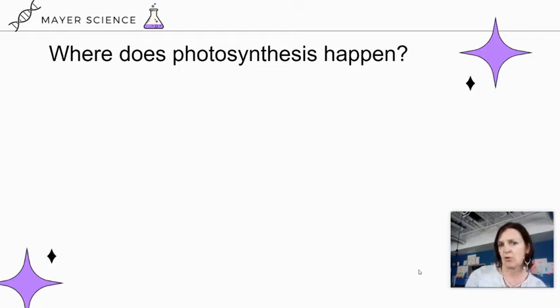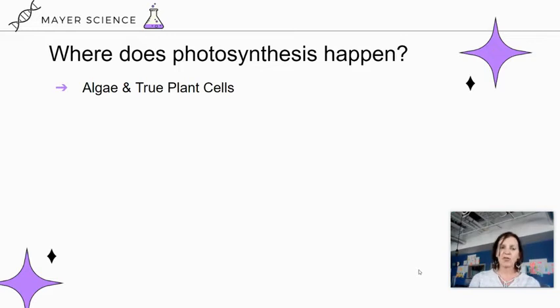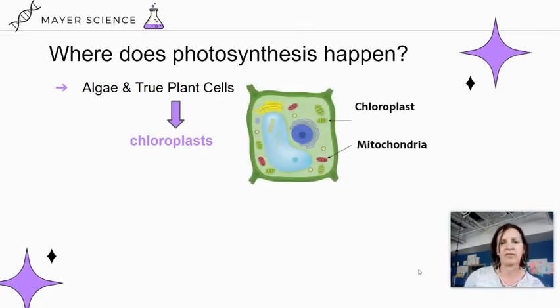Where does this chemical reaction happen? In algae and plants that we call true plants, which are plants that have roots and leaves and stems and things like that, photosynthesis happens in the chloroplast. This is what a chloroplast looks like. It's actually what gives plants the green color that they have. Notice too that in this plant cell there are also mitochondria, and you might remember that mitochondria is where cellular respiration happens. So photosynthesis and cellular respiration happen in different places.